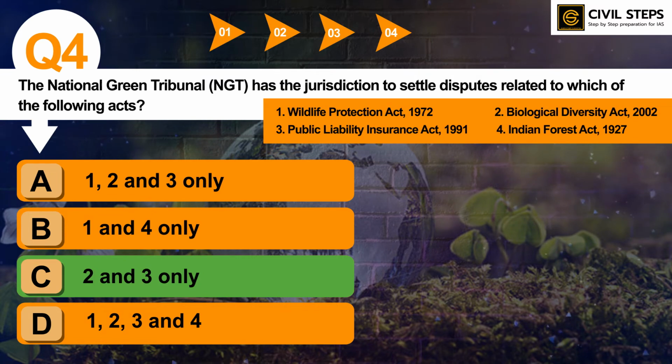So NGT has jurisdiction over the Biological Diversity Act and the Public Liability Insurance Act. The first and fourth are out of the jurisdiction of NGT. So you should know what other acts are under the jurisdiction of NGT apart from the second and third acts. You should also know which acts are excluded from its jurisdiction. Likewise you can prepare either way.